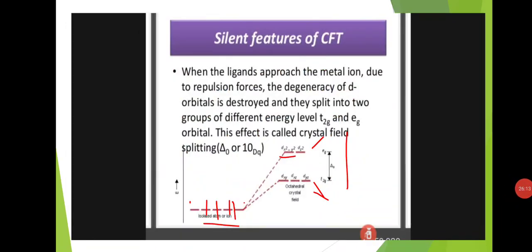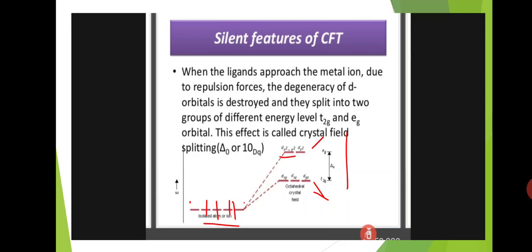And next is features of crystal field theory. When the ligands approach the metal ion, due to repulsion forces the degeneracy of d orbitals is destroyed and they split into two groups of different energy levels, that is T2g and Eg orbitals. This effect is called crystal field splitting. Okay, already we have discussed that each and every metal has 5 degenerate d orbitals. In a pure metal the 5 d orbitals have equal energy. So equal energy means degenerate d orbitals.